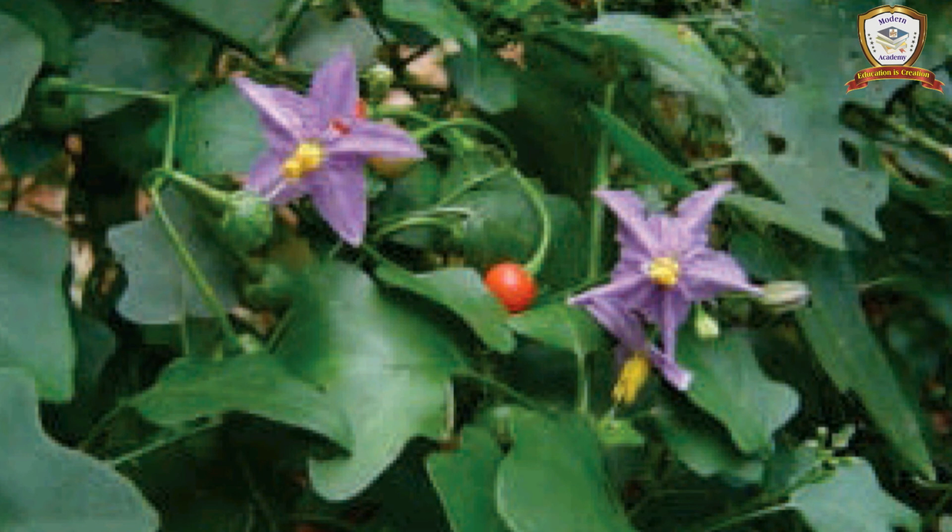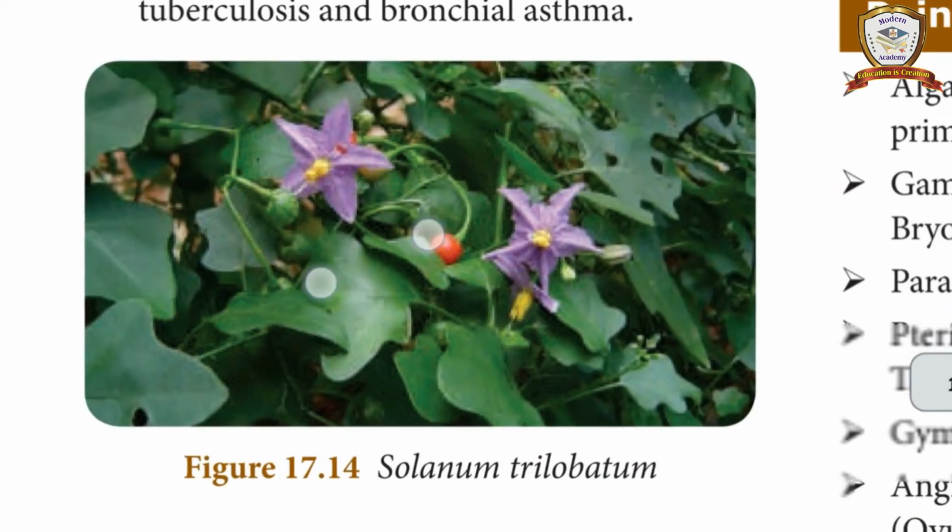The leaves and fruits of this plant cure cough and cold. So சளி பிடிச்சிருந்துச்சுன்னா தூதுவளை ரசம் வச்சு குடிங்கன்னு சொல்லுவாங்க. கண்டிப்பாக எல்லாத்துக்குமே தெரிஞ்சிருக்கும். Okay. So next, it is widely used in the treatment of tuberculosis and bronchial asthma. Okay. These leaves and fruits are used in the treatment of tuberculosis and bronchial asthma. Okay. The next one,